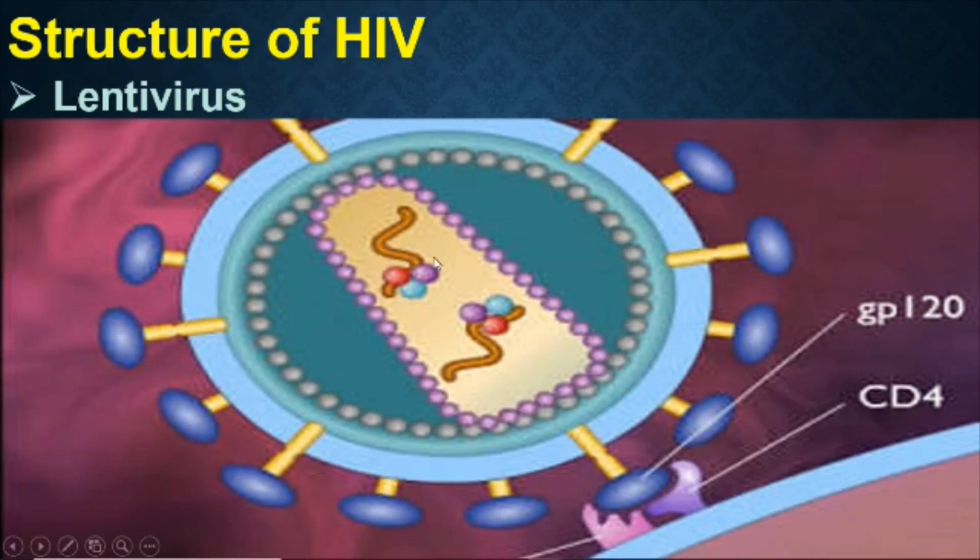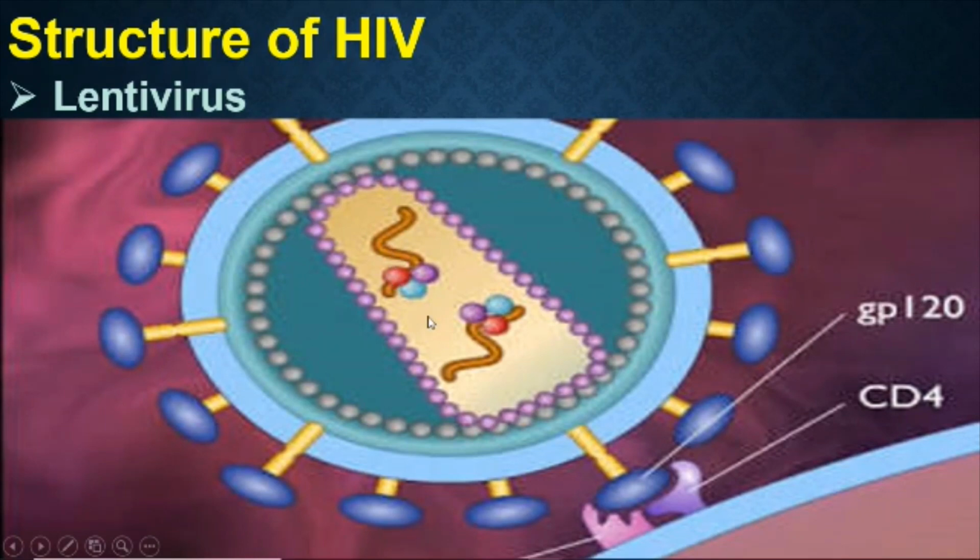Okay, and in the center of this HIV you can see a dense core. Dense core means very thick, highly populated organelles are present. This dense core is again covered by a protective covering. The outer covering for the dense core is made up of lipoprotein. So this envelope is made up of a substance called lipoprotein, which covers the inner dense core of this HIV.